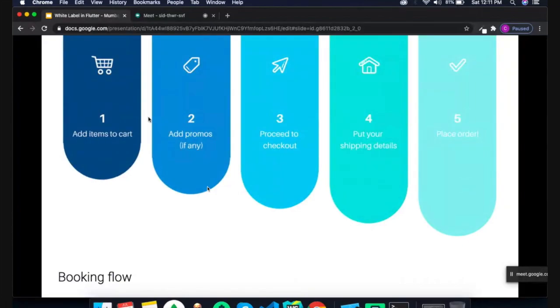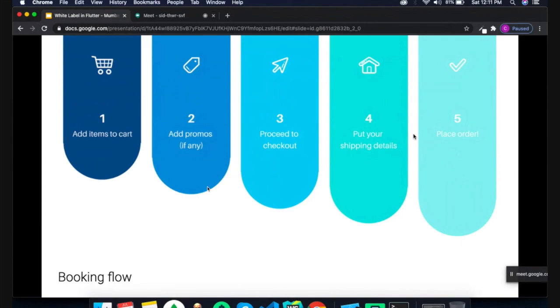If we integrate and build such features, like a payment gateway, managing cards, applying promo code functionality, checkout process, shipping detail where we need to identify the current location, and when the user places the order, we need to send summary messages like push notifications, email templates, and many more things.